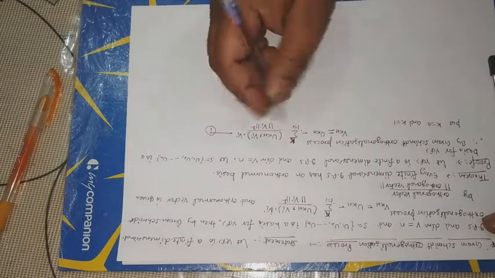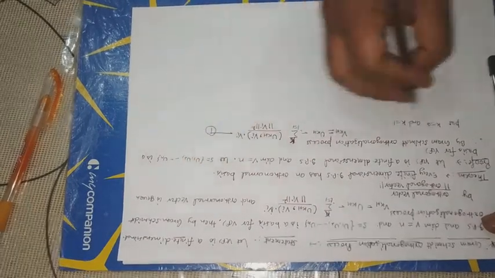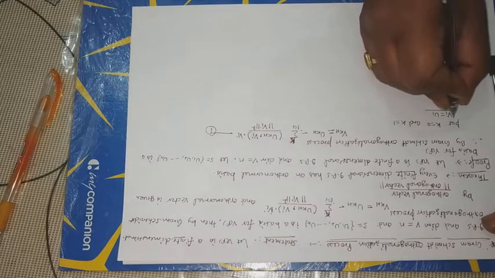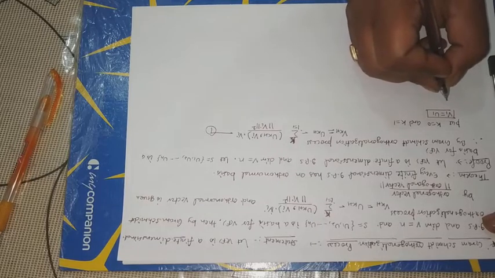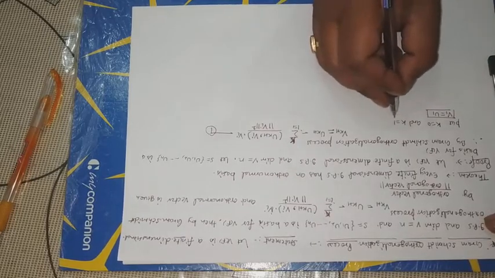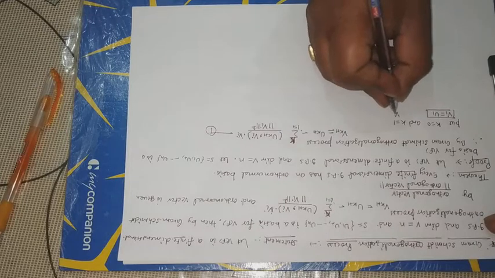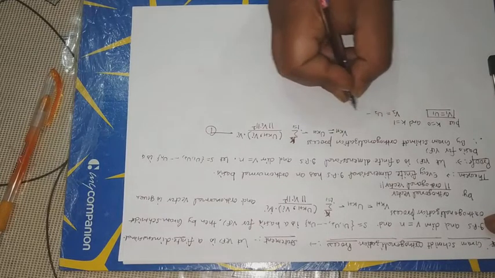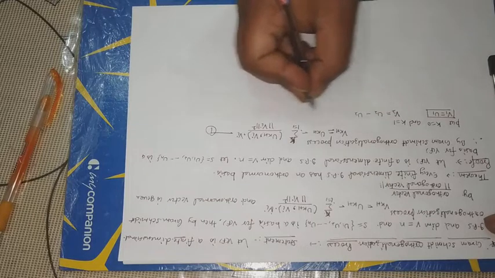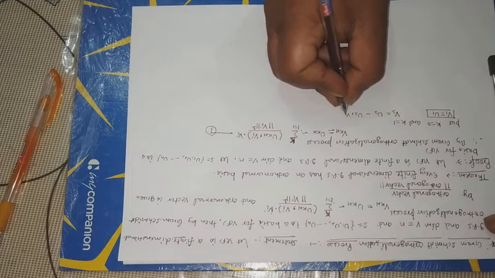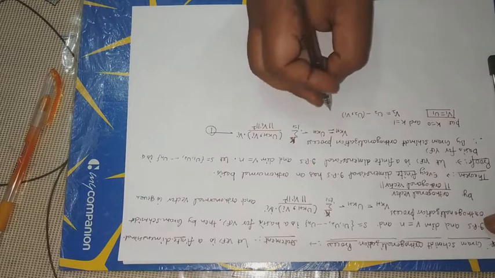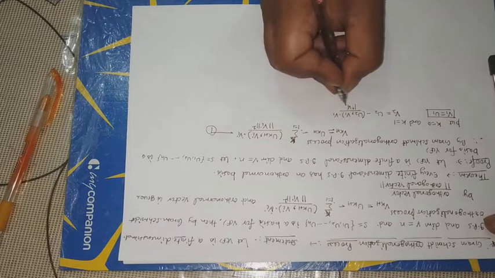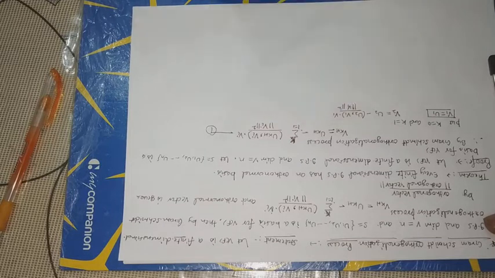Now k is equal to 0, this term will be 0, that is V1 is equal to U1. Now k is equal to 1, then V2 equal to U2 minus U2 inner product V1 into V1 upon V1 norm square.